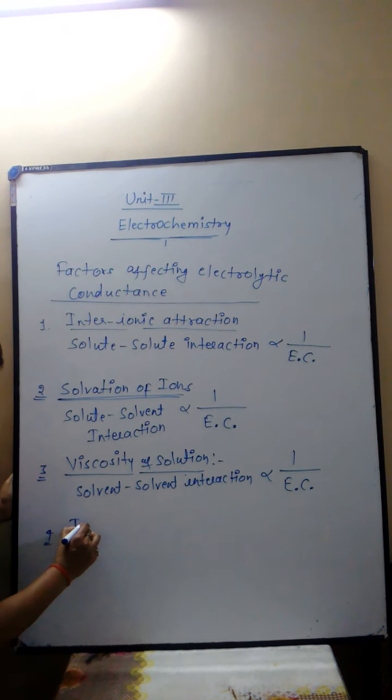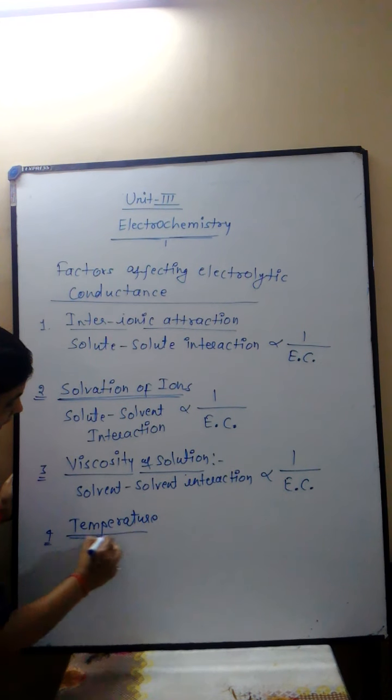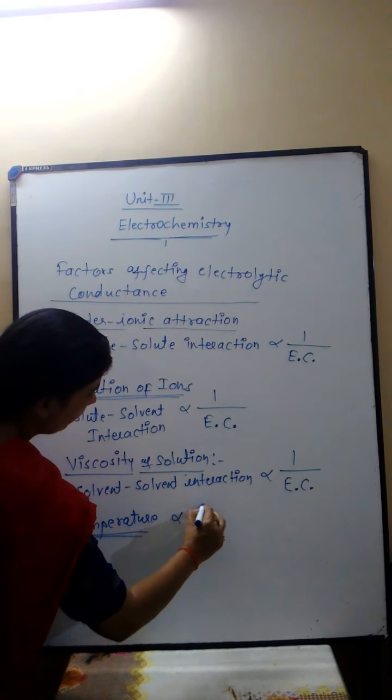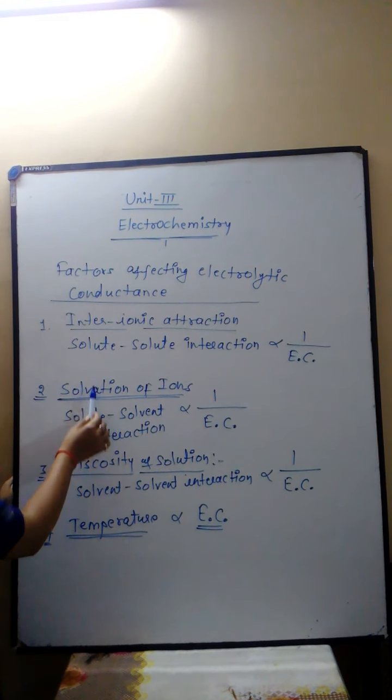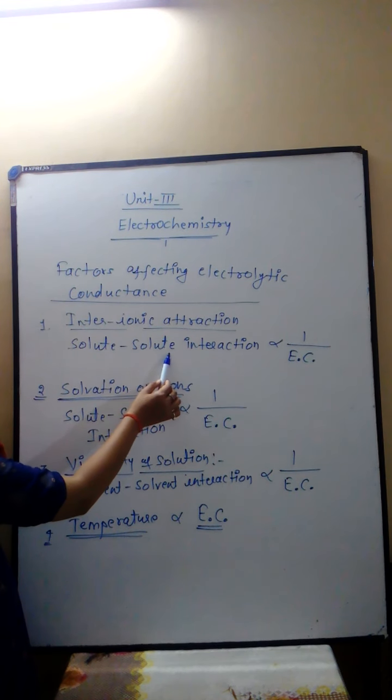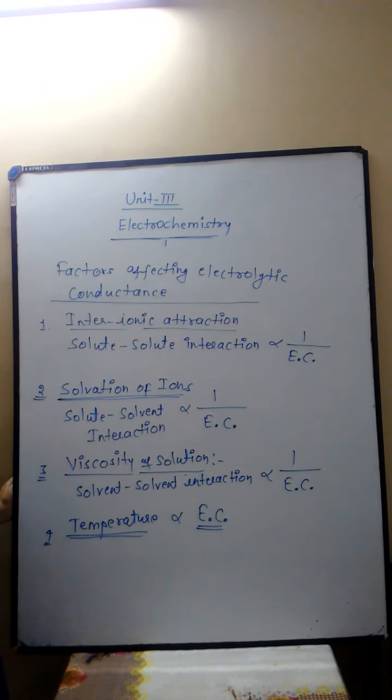The fourth factor is temperature. Temperature is directly proportional to electrolytic conductance. If we increase the temperature, all the above three factors decrease. The solute-solute, solute-solvent and solvent-solvent interactions decrease. If these factors decrease, the movement of ions is faster, and if ion movement is faster, the value of electrolytic conductance increases. That's why temperature is directly proportional to electrolytic conductance.